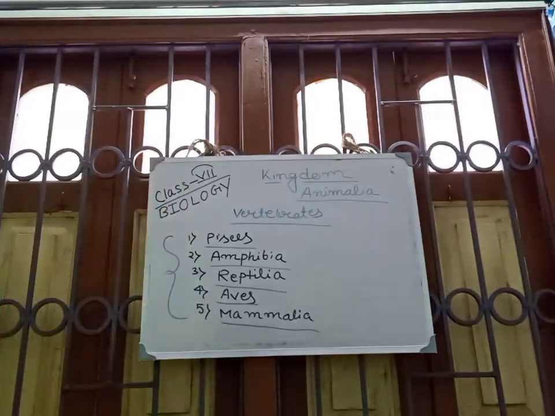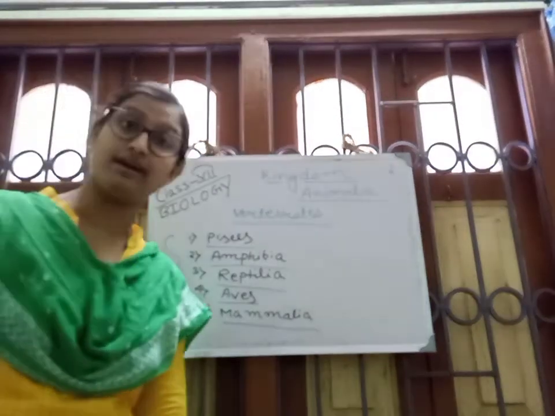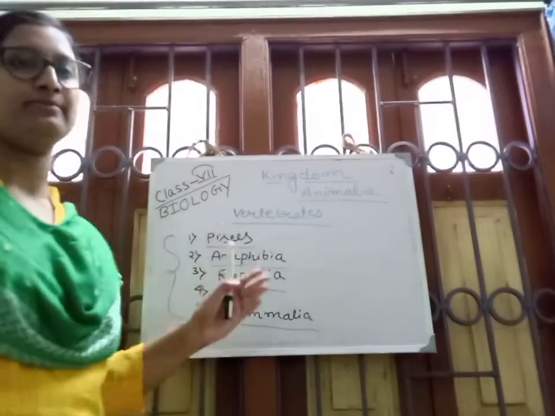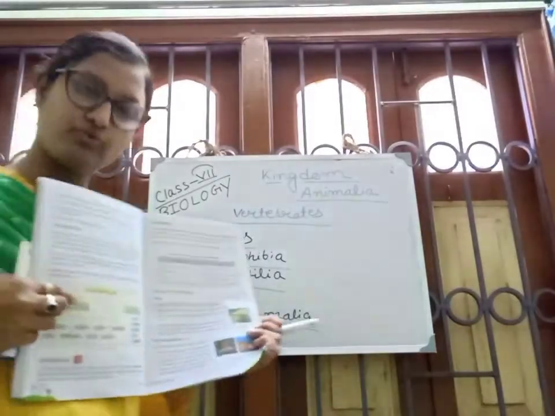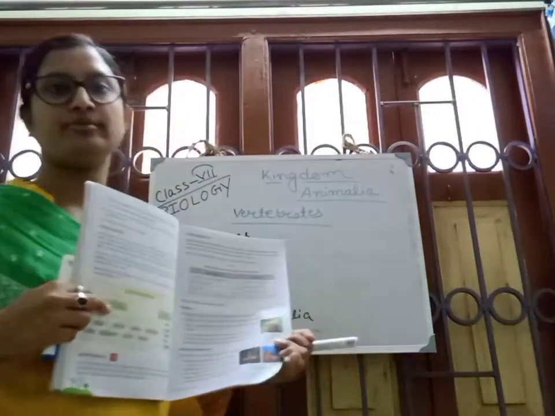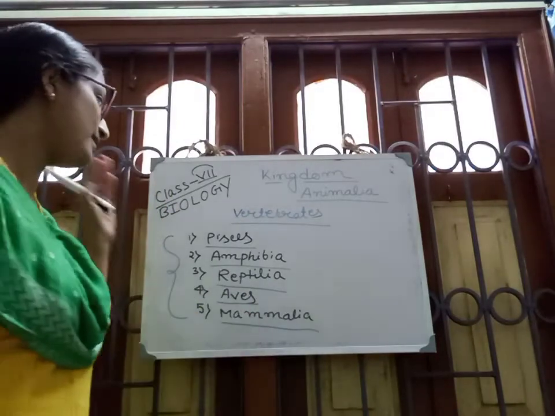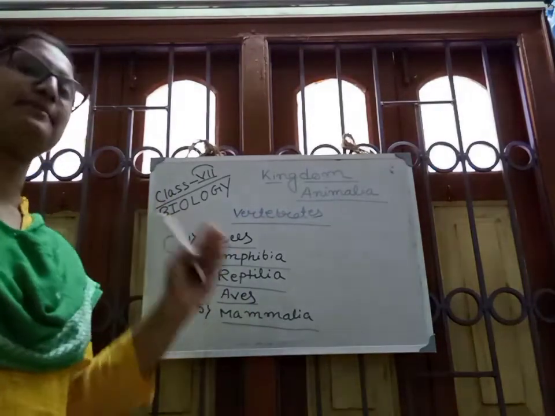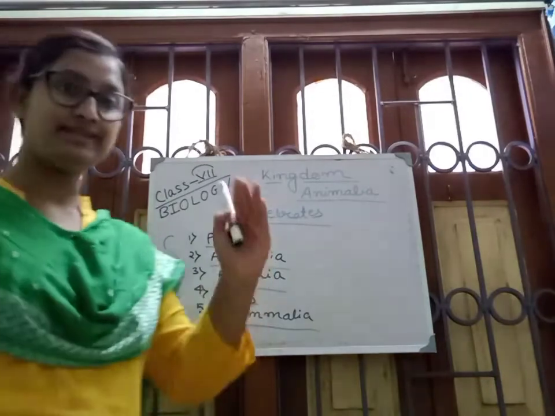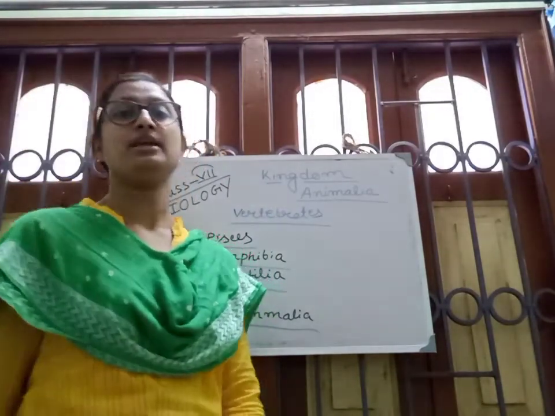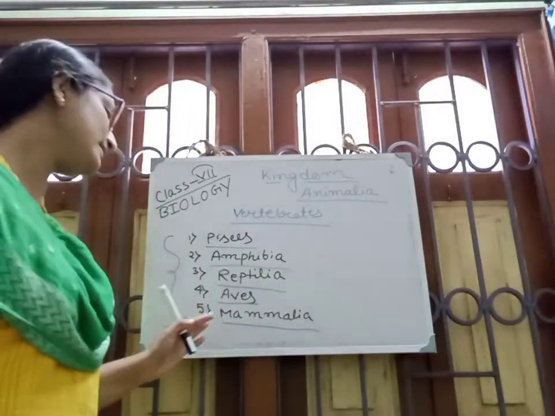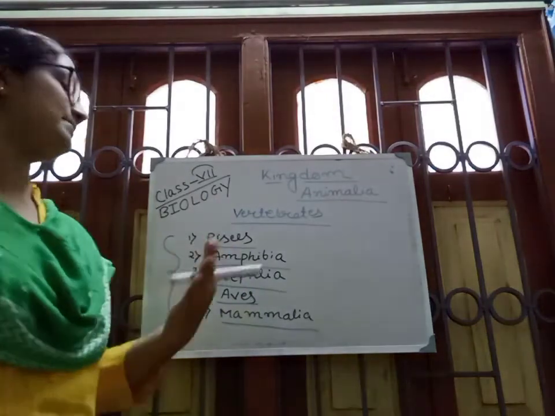Okay, this is the classification of animals. This is given in your book in a flow chart. You have to remember these charts step by step. First you have to remember Pisces, Amphibia, Reptilia, Aves, Mammalia. Remember this way, not separately. Don't say Mammalia, Aves, Reptilia, Amphibia.